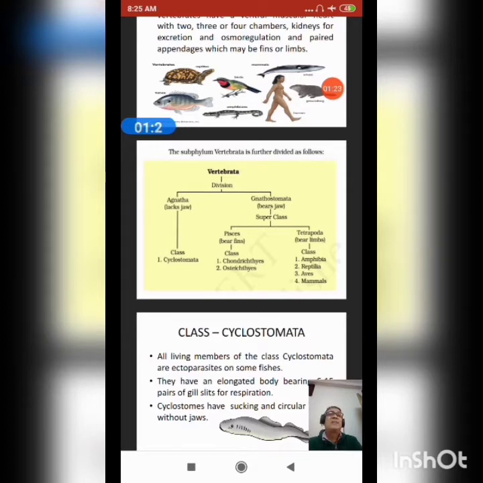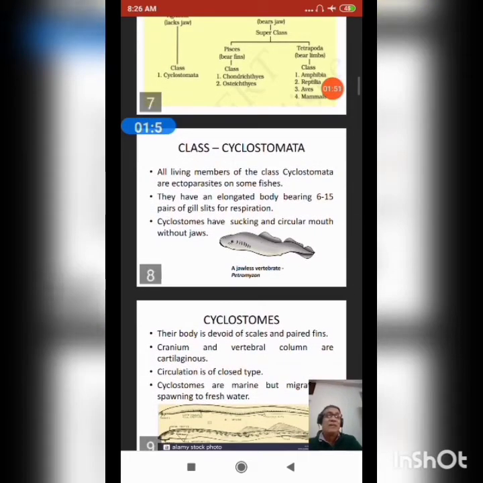Vertebrata is divided into Agnatha, that is lacking jaw, and Gnathostomata, which bears jaw. Agnatha has only one class, Cyclostomata. Gnathostomata, the jaw bearing, has the superclass Pisces, species that bear fins, and Tetrapoda, species that bear limbs. Pisces has two classes, Chondrichthyes and Osteichthyes. Tetrapoda has 4: Amphibia, Reptilia, Aves and Mammals.